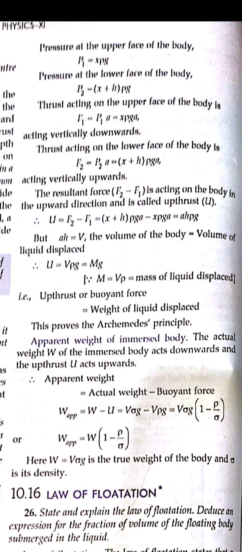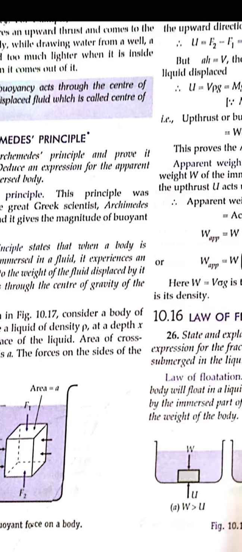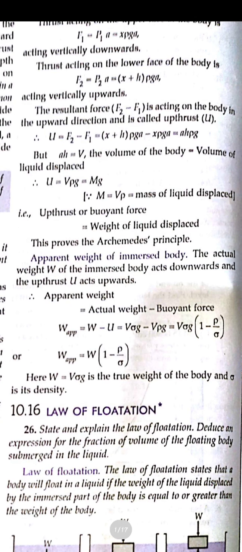So from there he told that whatever the resultant force acting on the body, that is upthrust, will be equal to the difference between the force acting on the top surface and the downward force acting on the lowest part of the liquid. So the difference of the forces acting on the top and the bottom of the body's surface will be equal to its value.